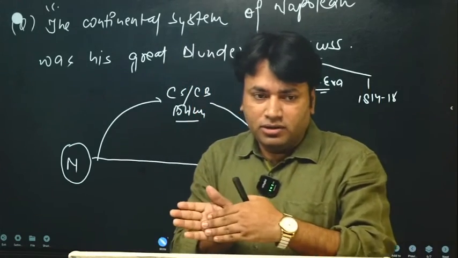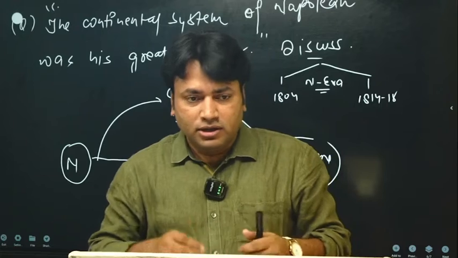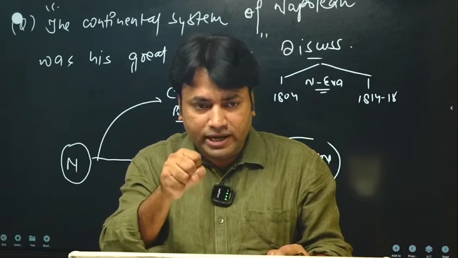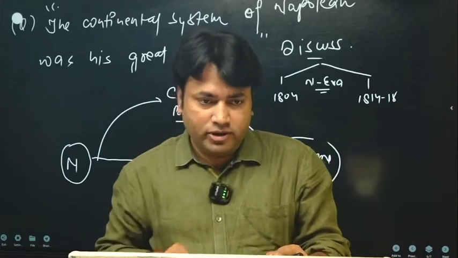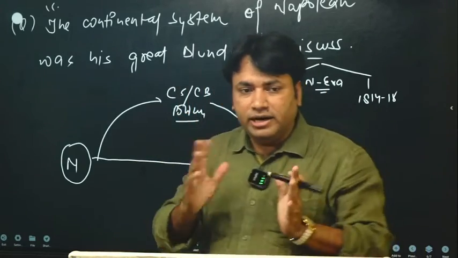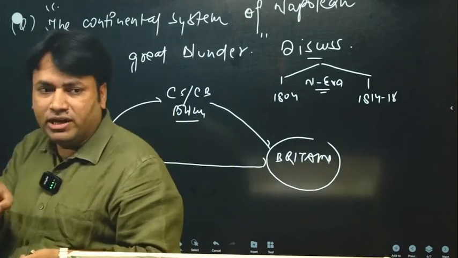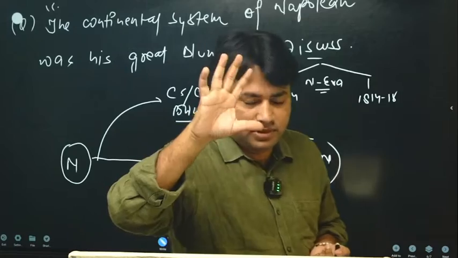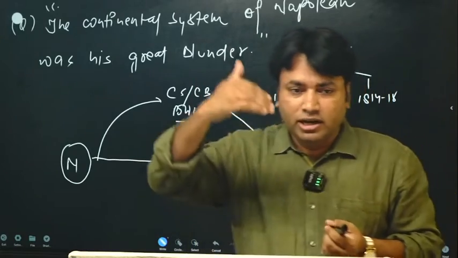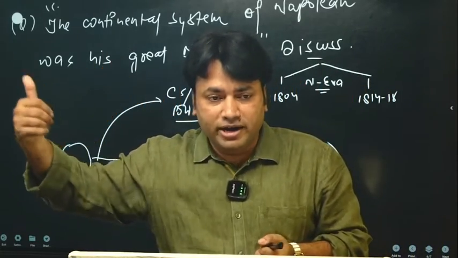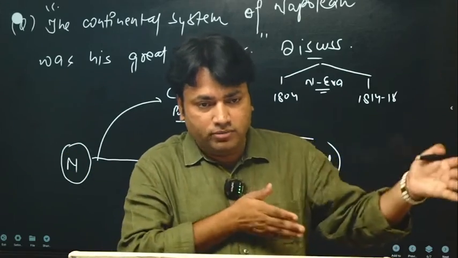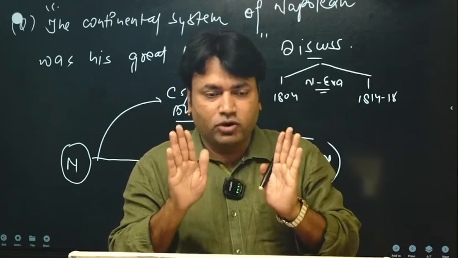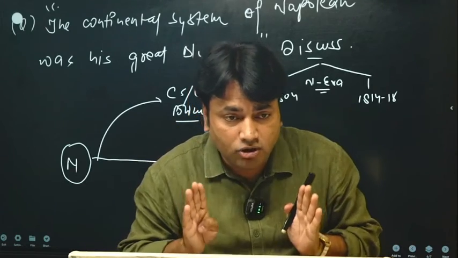So what was important for that? To attack the economic backbone of Britain. This was the main target of the Napoleonic era. Britain was a country focusing heavily on trade and commerce, and that is why, as you will study later in world history, Britain followed a policy of splendid isolation, keeping itself out of European affairs. Why? Because Britain was focusing mainly on trade and commerce.